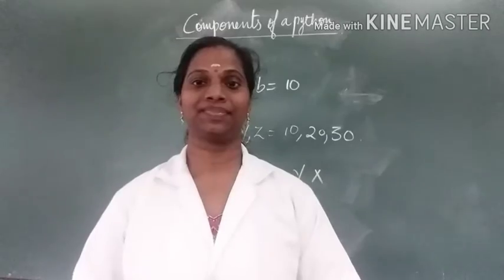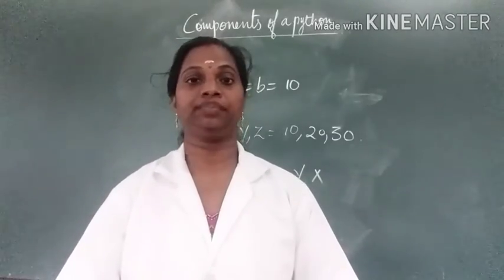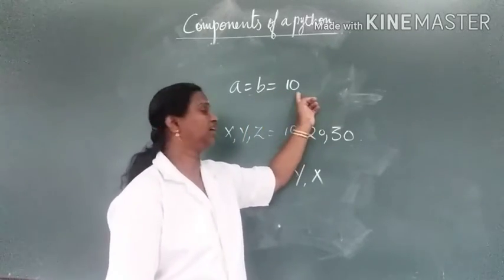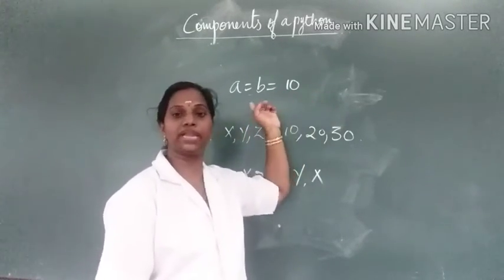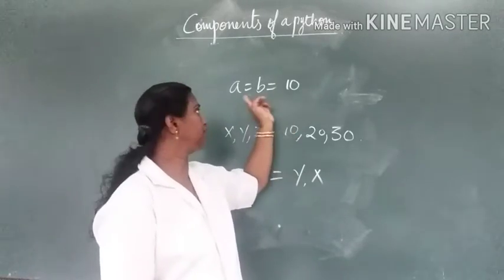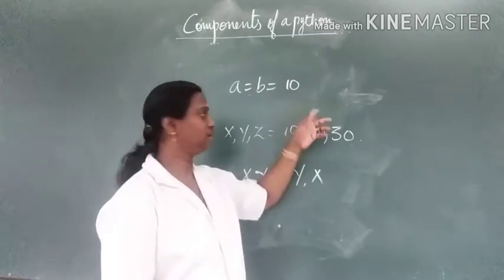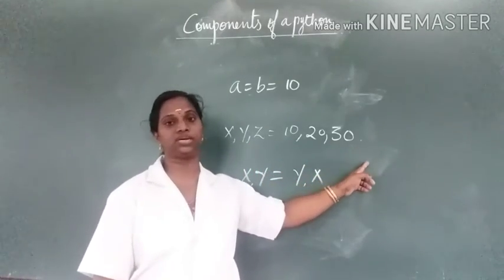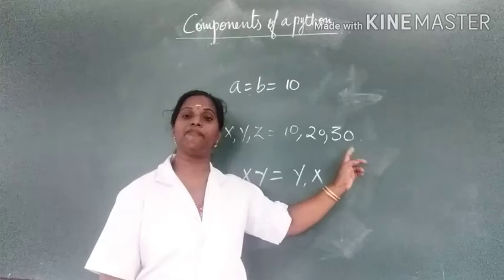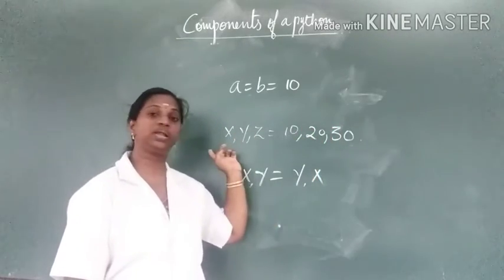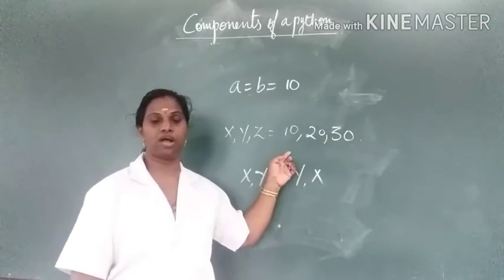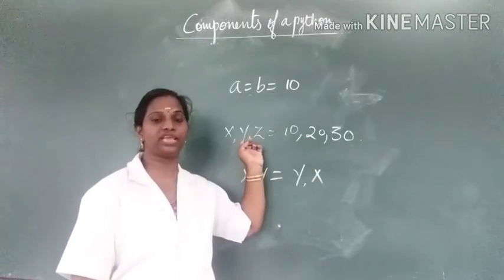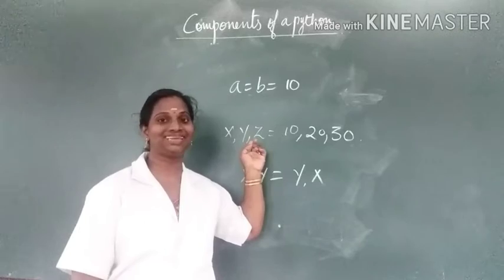Next one is multiple assignment. See children, here A is equal to B is equal to 10. So we are assigning the value 10 to two variables A and B. The other method is x, y, z is equal to 10, 20, 30. So these values 10, 20, 30 will be assigned orderly to x, y, z. Orderly means the first value is assigned to the first variable, the second value to the second variable, and the third value to the third variable.